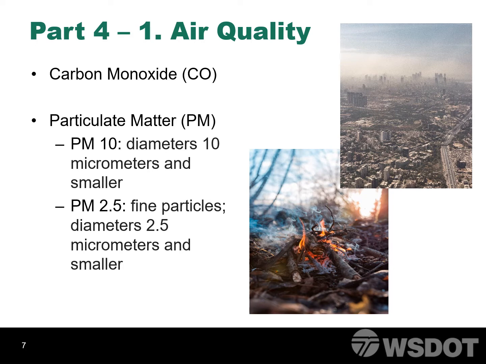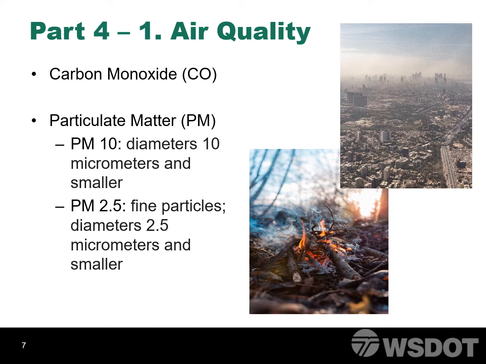If a project is not exempt, you will need to know if the project falls within an air quality area. The current maintenance areas are for carbon monoxide and particulate matter. The particulate matter, which is also known as PM, is broken into two different categories. These are PM10 and PM2.5.